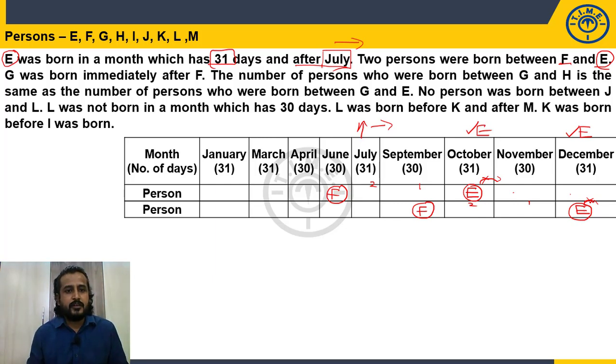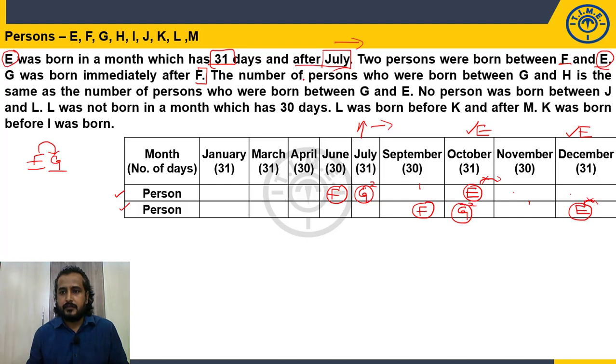Okay. G was born immediately after F. Immediately after F, who will be there? G will be there. So F is June, so G will be July definitely. F is September in case 2, so G will be October in case 2. Right. So still both the possibilities are valid. Until here all the clues are utilized.